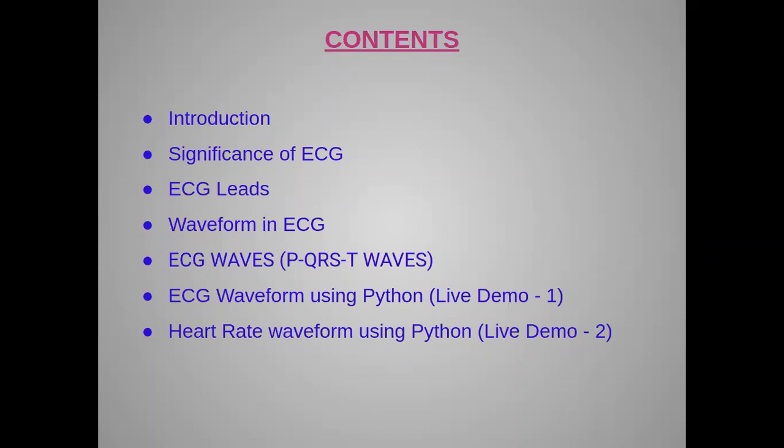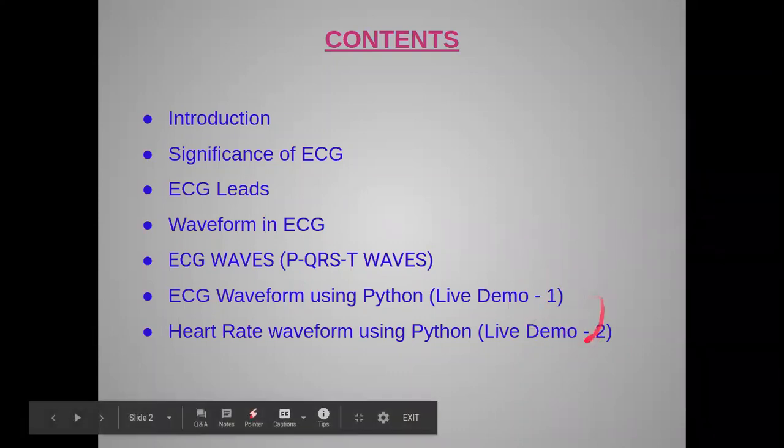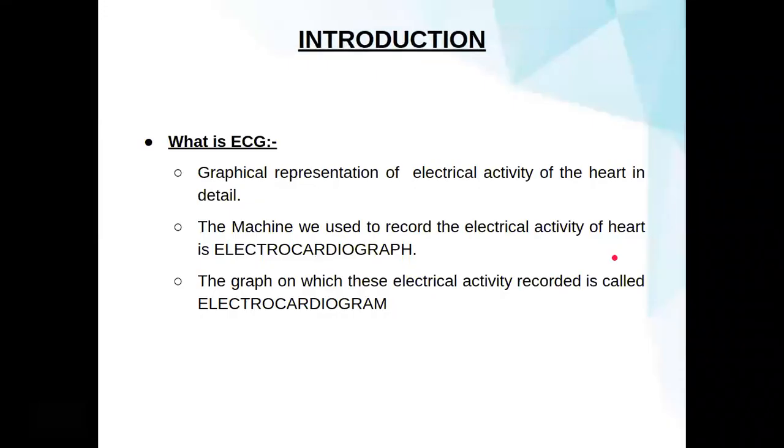We are going to create a waveform from given data, about 7.5 lakh lines in a text file, and we are also going to generate another heart rate waveform through Python, which is about 7,000 lines. We will give these two live demos at the end of the session. So let's start with the introduction.